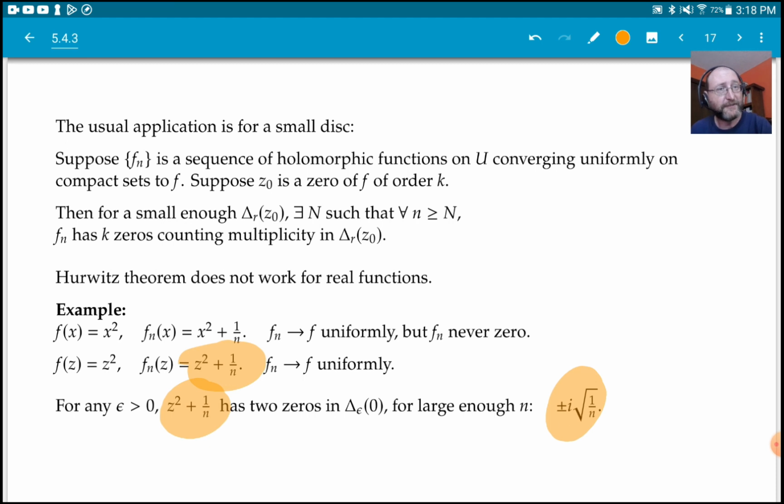But you can see, we do get zeros, but they're in the complex plane, right? So they don't come up in the real line, they come up in the complex plane. All right. So for real functions, you cannot expect anything like Hurwitz's theorem. Nothing like this works, especially if you're just assuming uniform convergence. That's a very weak thing to require to say anything about zeros.